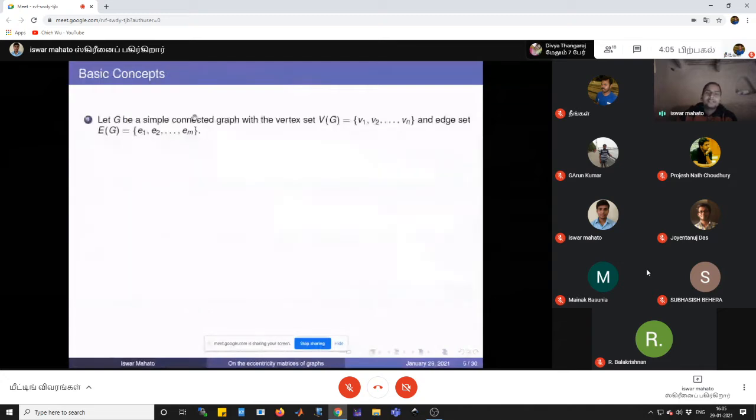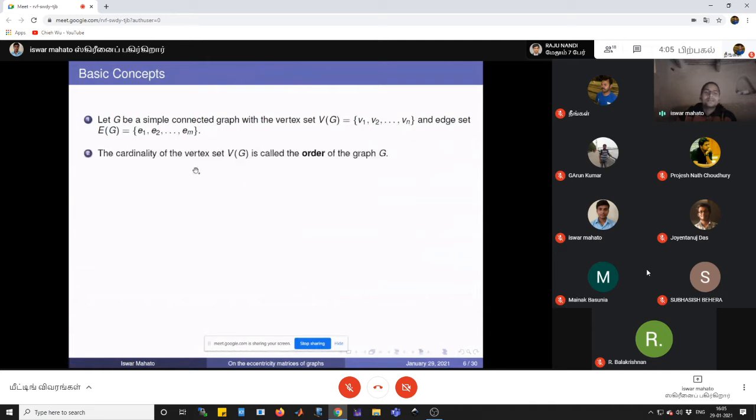Now I am recalling some basic definitions. Let G be a simple connected graph with vertex set V(G) and edge set E(G). The cardinality of the vertex set V(G) is called the order of the graph G. The distance between the vertices Vi and Vj, denoted by d(Vi, Vj), is the length of the shortest path between the vertices Vi and Vj.